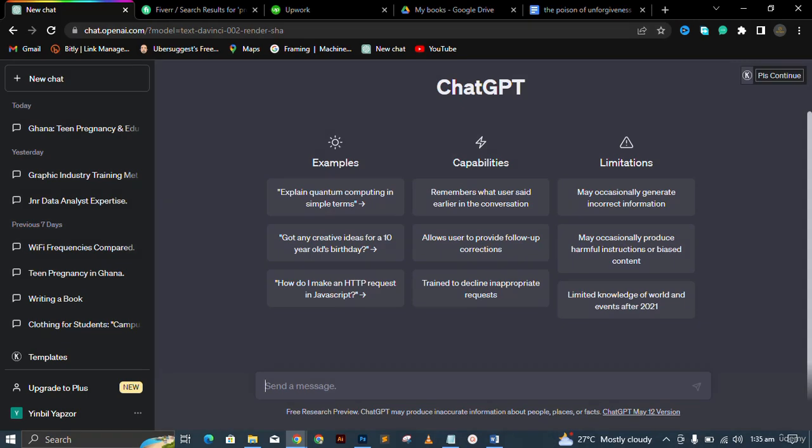Proofreading is one of the ways you can use ChatGPT to make money. So how does proofreading happen? As you may guess, proofreading is done by taking a document and going through it to correct grammatical errors and contextual errors, among others. And ChatGPT is able to help you do this.